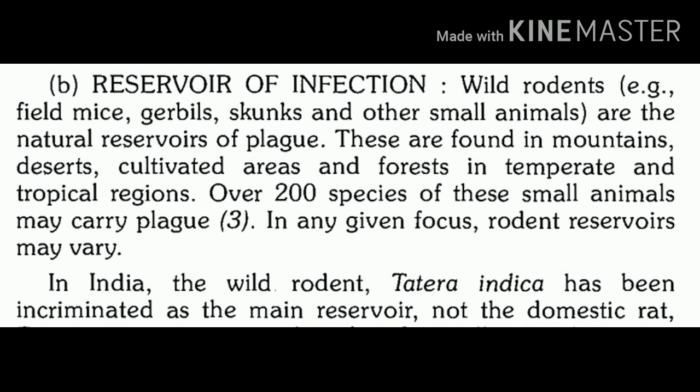And in wild rodents, I told you to remember one important name, that is Tatera indica. Tatera indica is the wild rodent which is one of the most important reservoirs of plague in India. So in wild rodents, there are different animals. It can be mice, it can be gerbils, it can be skunks. But the most important thing is Tatera indica. So remember the name Tatera indica.